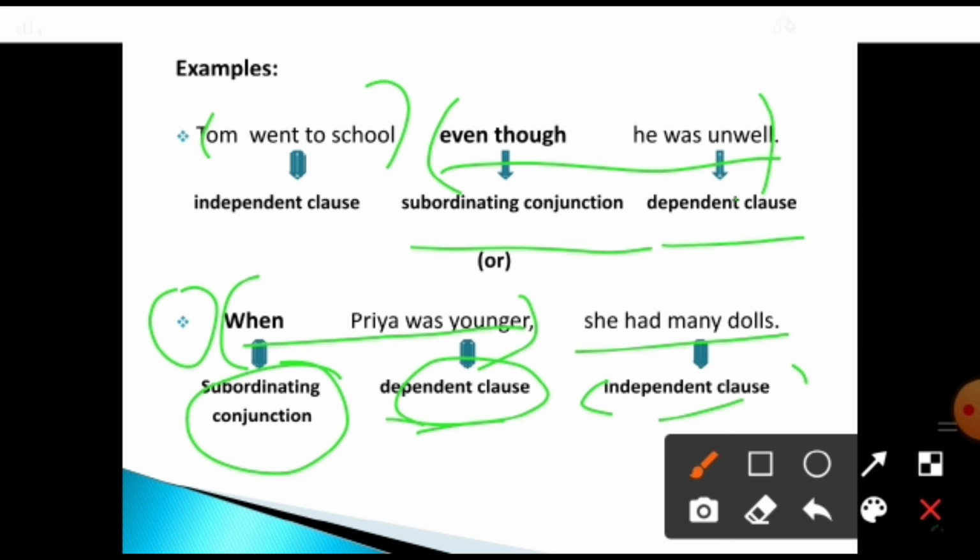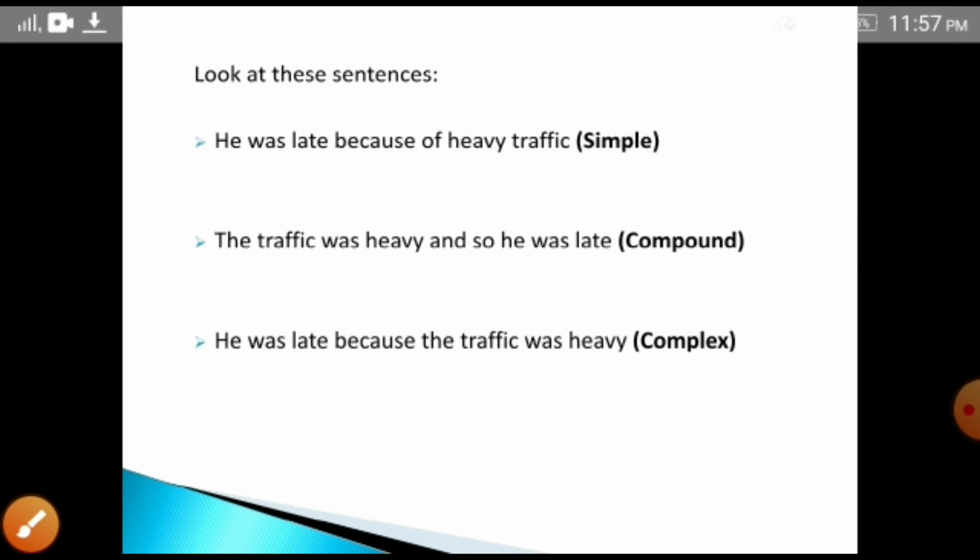Then coming to the next one. Let's see the three types of sentences. Look at these sentences. He was late because of heavy traffic. The traffic was heavy and so he was late. He was late because the traffic was heavy. Can you understand?